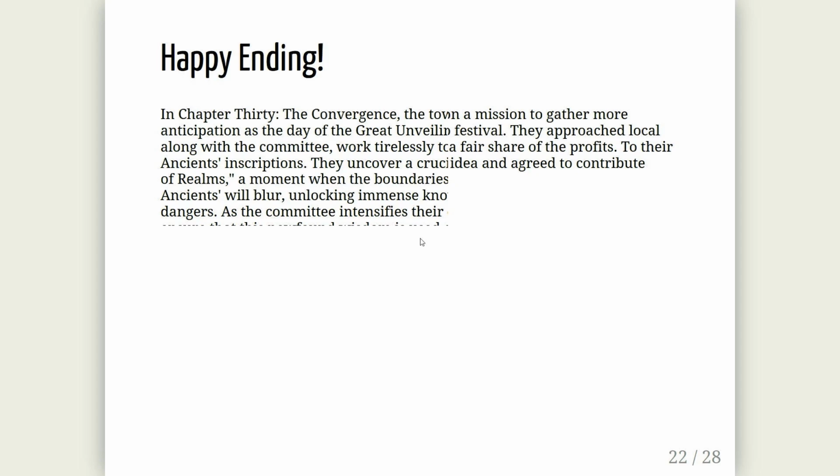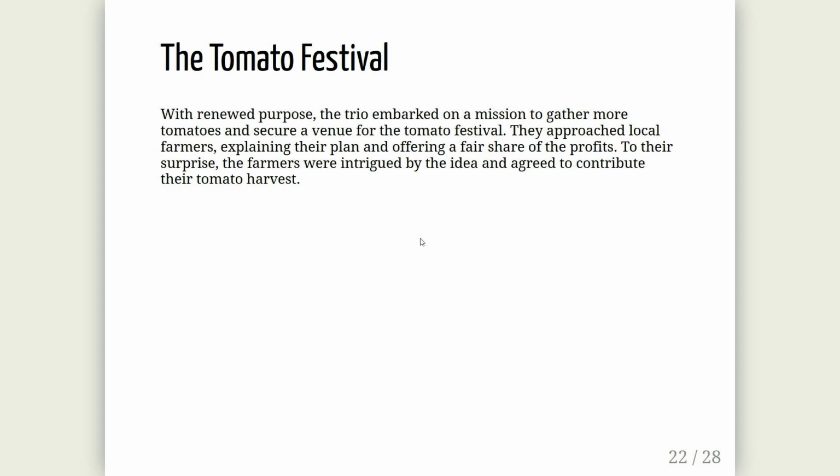Then we have the Tomato Festival. This is also from the heist domain. At some point, between all of these mysterious encounters and strangers and whatnot, it decided the main characters needed more money. And to get more money, they do what these Western gangsters do. They threw a tomato festival. They collaborated with local farmers to sell produce. It is bizarre. It's actually in this one book that I brought because it's absolutely funny.